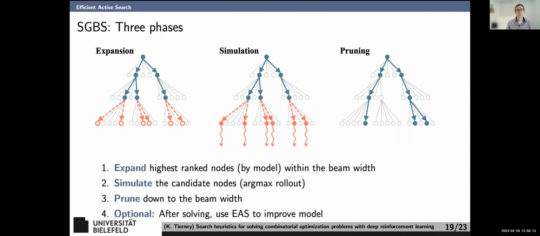Now, what can you do to supercharge this? Because this method itself does really well, but you can actually use EAS every few iterations, based on what you learn here, to adjust your model.